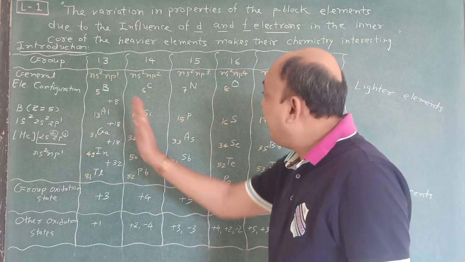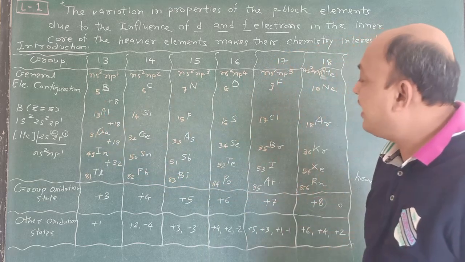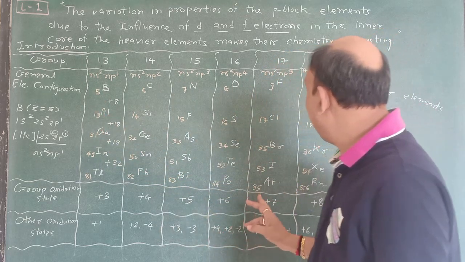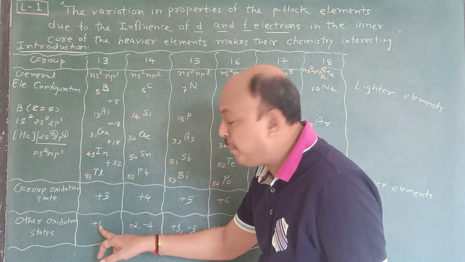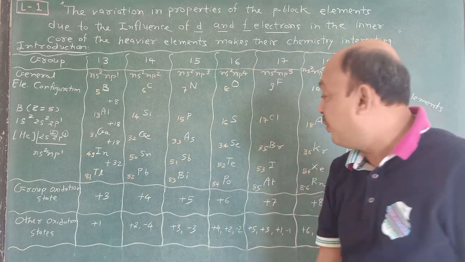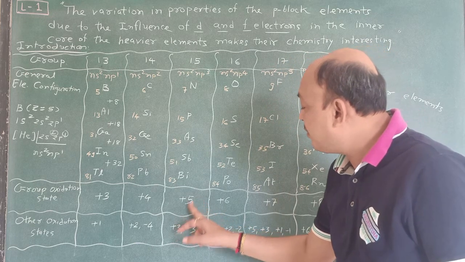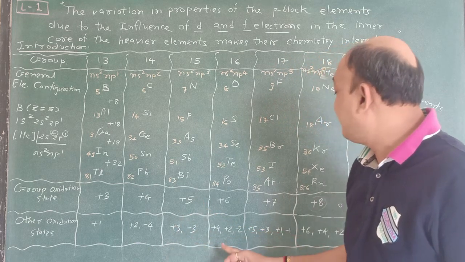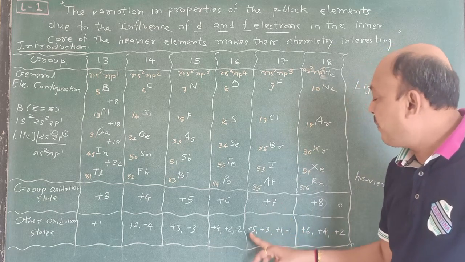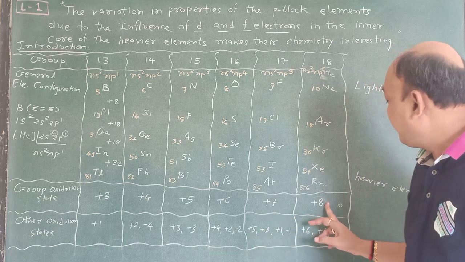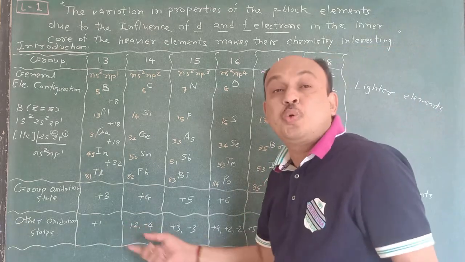Just see, when we move from group 13 to group 16, whatever the charge is, plus 3 is there. So plus 3 and plus 1, the difference is 2. Plus 4 and plus 2, once again the difference is 2. Plus 5 and plus 3, once again the difference is 2. Plus 6 and plus 4, once again 2. Plus 7 and plus 5, difference is 2. Plus 8 and plus 6, once again 2. It is decreased by 2 units.